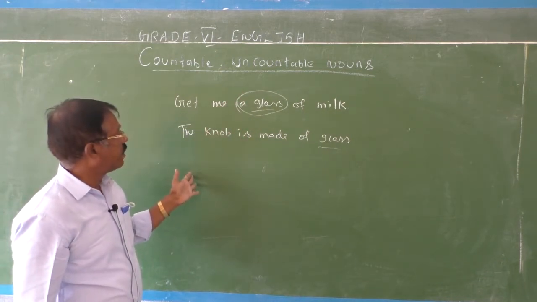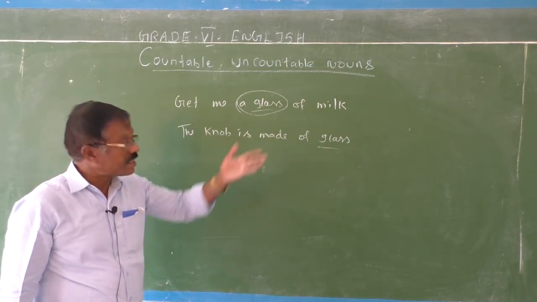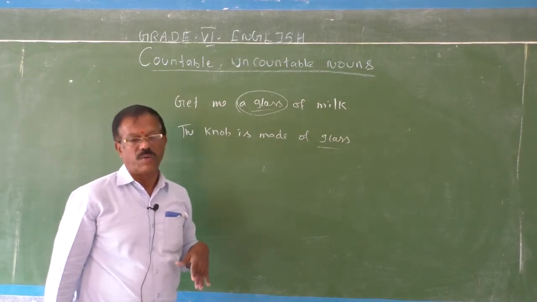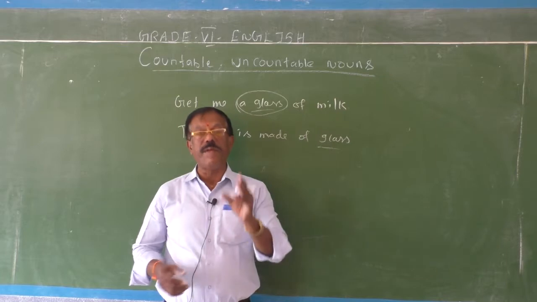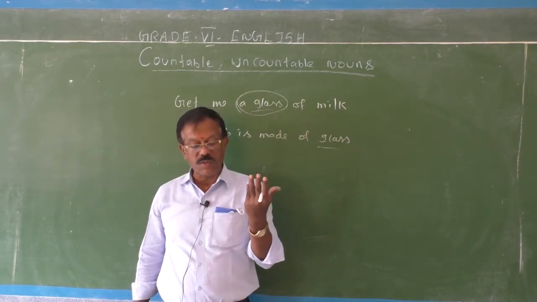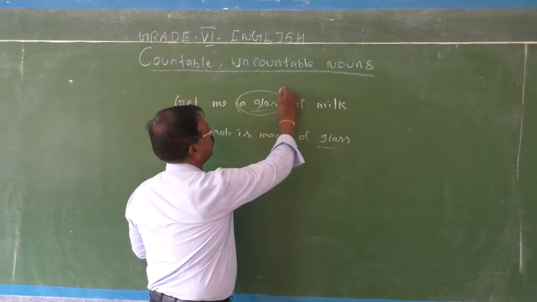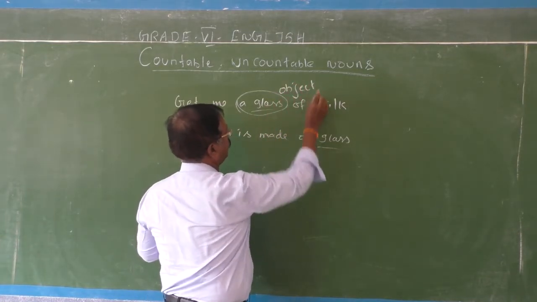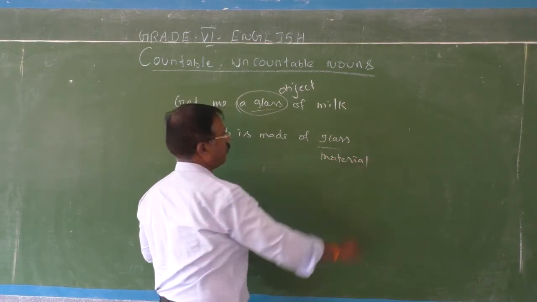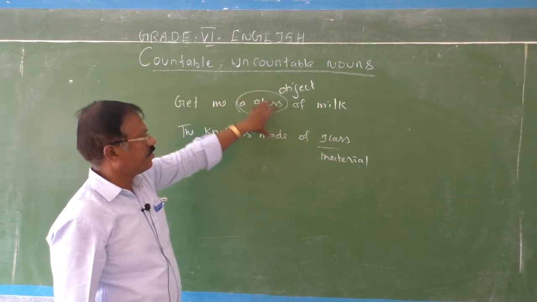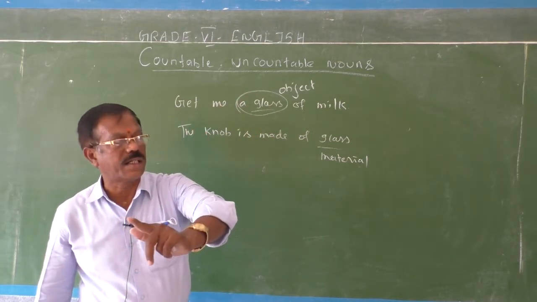See in the next example, the knob is made of glass. Here it cannot be counted, because it is used as an uncountable noun. In the second sentence, glass relates to a material. But in the first it relates to an object. So it is an object, it is a material. That's important. So you should know the difference. You can count the object, but you cannot count the material.